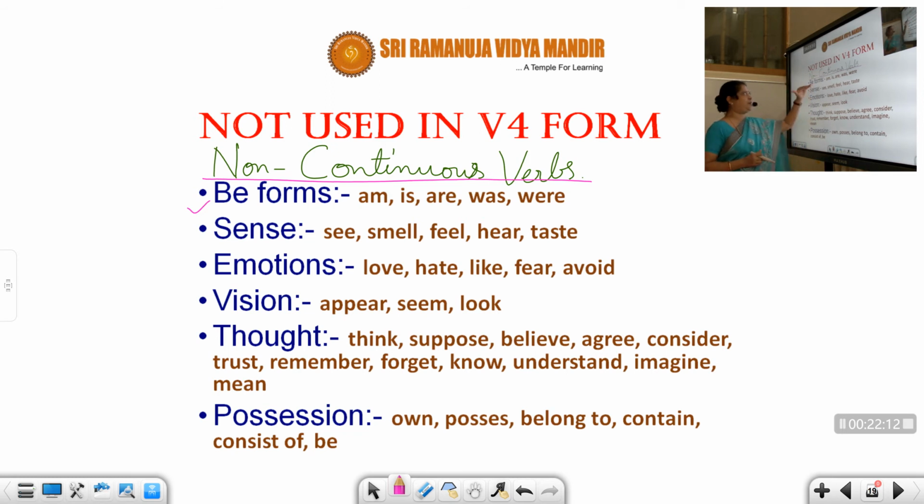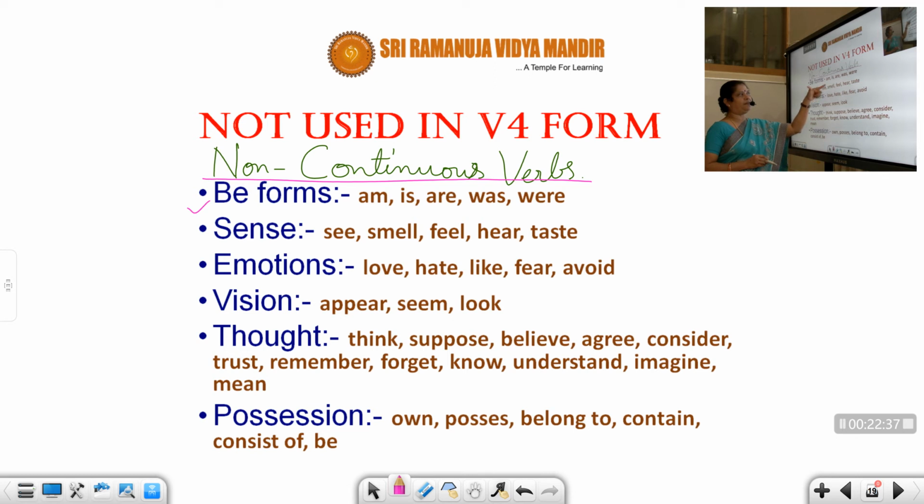This is clear. Everybody understands? It is stupidity to use ing form for this. So we are not going to use ing forms for any auxiliary verbs. As I told you, we are not going to use ing forms for any auxiliary verbs. Okay. Next one, sense. Now you will come to a doubt.